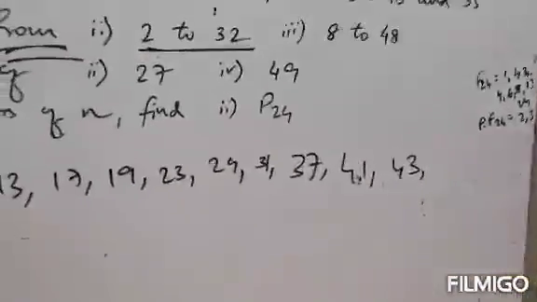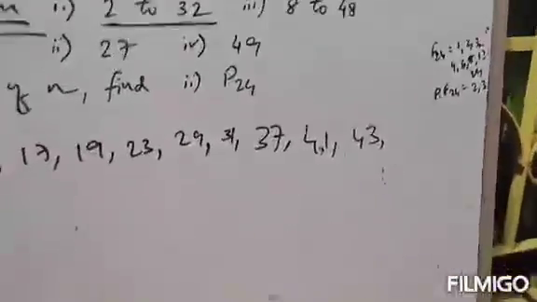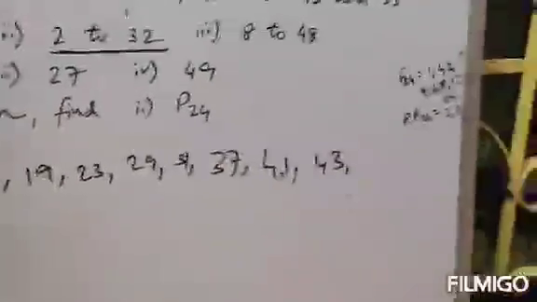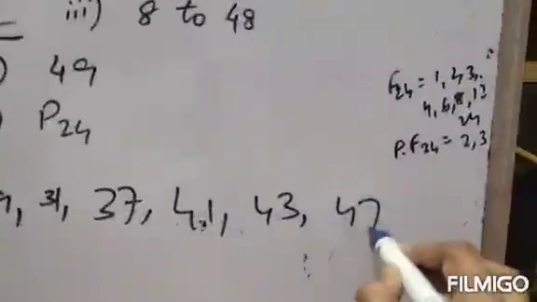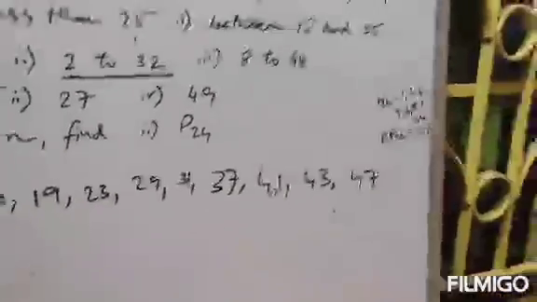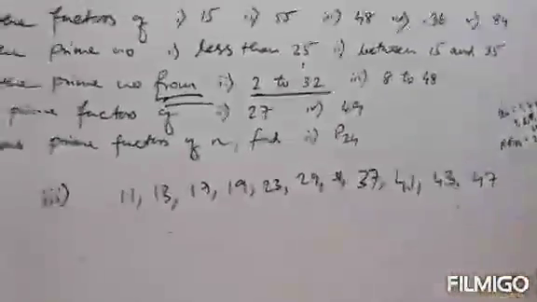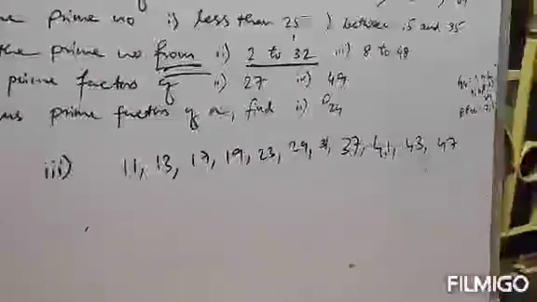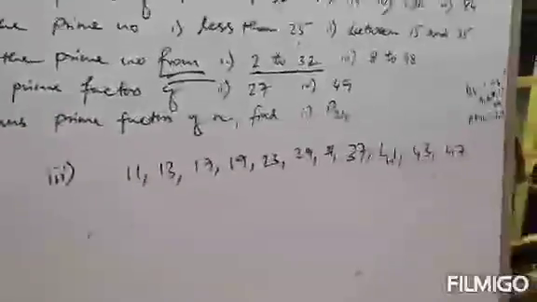44 is divisible by 4, 2, 11, not a prime number. 45 is divisible by 5, 3, 9, not a prime number. 46 is divisible by 2. The next number is 47, it is a prime number, and then 48 is not a prime number, so we will not write 48. So the prime numbers from 8 to 48 are 11, 13, 17, 19, 23, 29, 31, 37, 41, 43 and 47.